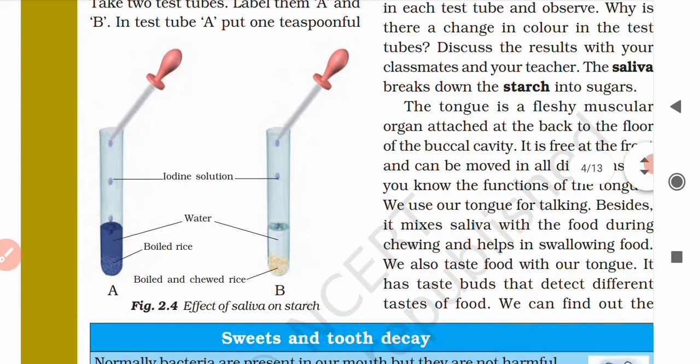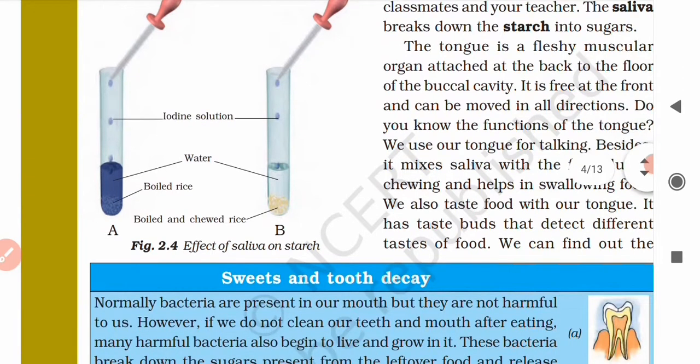Now what will you observe? What will we observe in this activity? As you can already see, a blue-black color is produced in test tube A, which shows that the boiled rice contains starch.